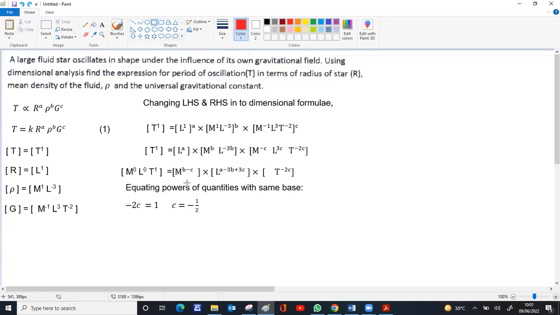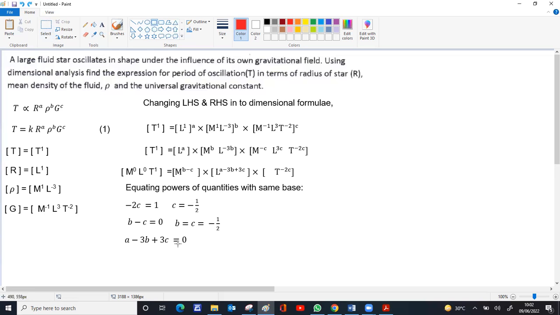You get directly solved. Then take 2. Then take 3. So B minus C will be 0. If B minus C is 0, that means B equal to C. We already got C as minus 1 by 2. So B and C both equal to minus 1 by 2. So except A, we got B and C. Now for finding A, equate L. So A minus 3B plus 3C equal to 0.